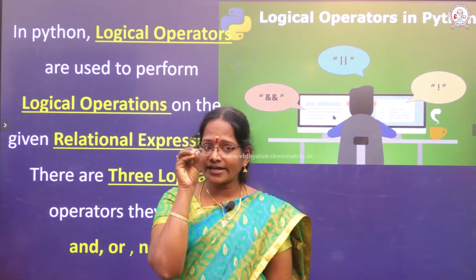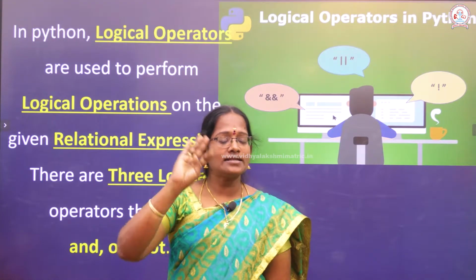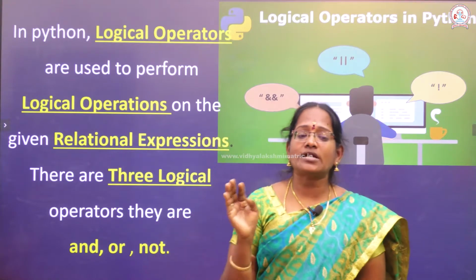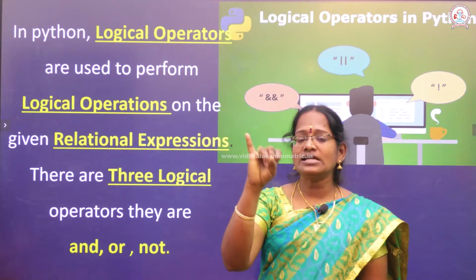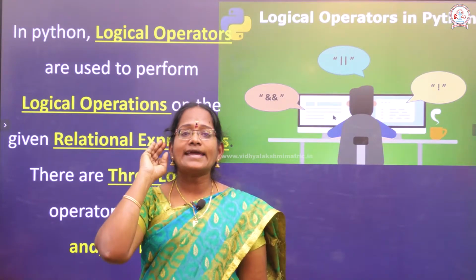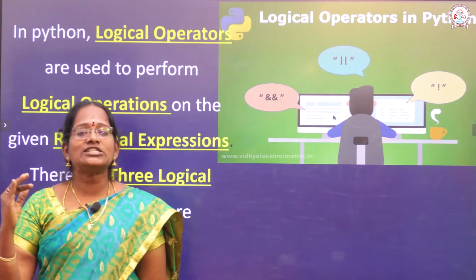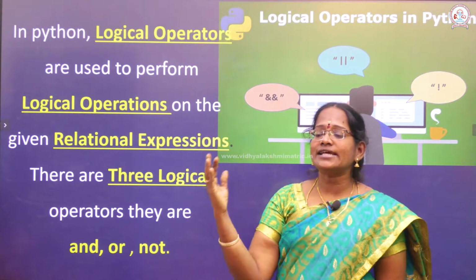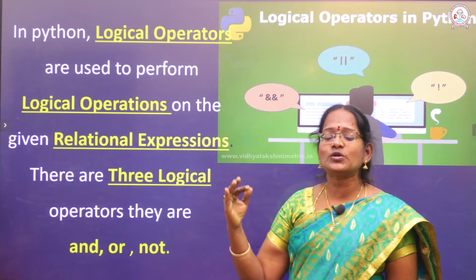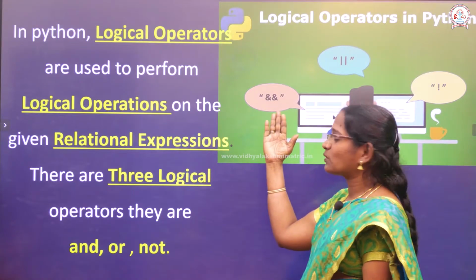Totally we know 5 types of operators: arithmetical operator, relational operator, logical operator, assignment operator, and the Boolean operator also we have to use, but we discuss only 4 different types of operators. Arithmetical is over, another one is the relational operator, which is over, and the next operator is called the logical operator. The logical operator is used to perform more logical operations. Any logical operation given in a relational expression, this helps to calculate it. There are 3 different types of logical operators. What are the 3 different types of logical operator?